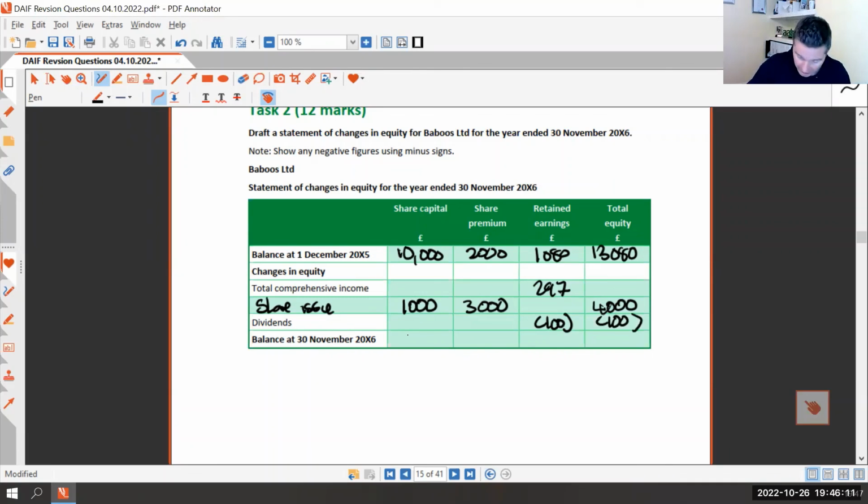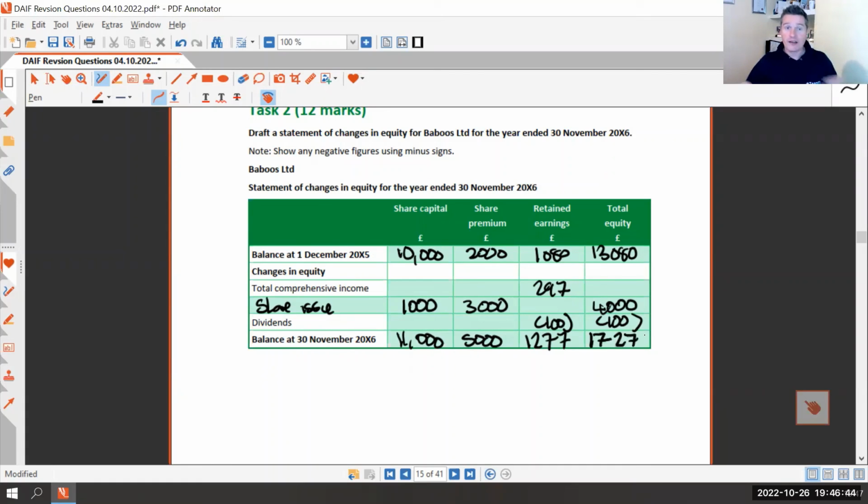So let's do most of this in my head. So that's £11 million. That's going to be £5 million. And then retained earnings, 1,080 plus 297 minus 100. Now, these should be the figures that you've seen in your statement of financial position, 1,277. And add it all up: 1,277 plus 5,123, plus £1 million. Gives a figure of 17,277.